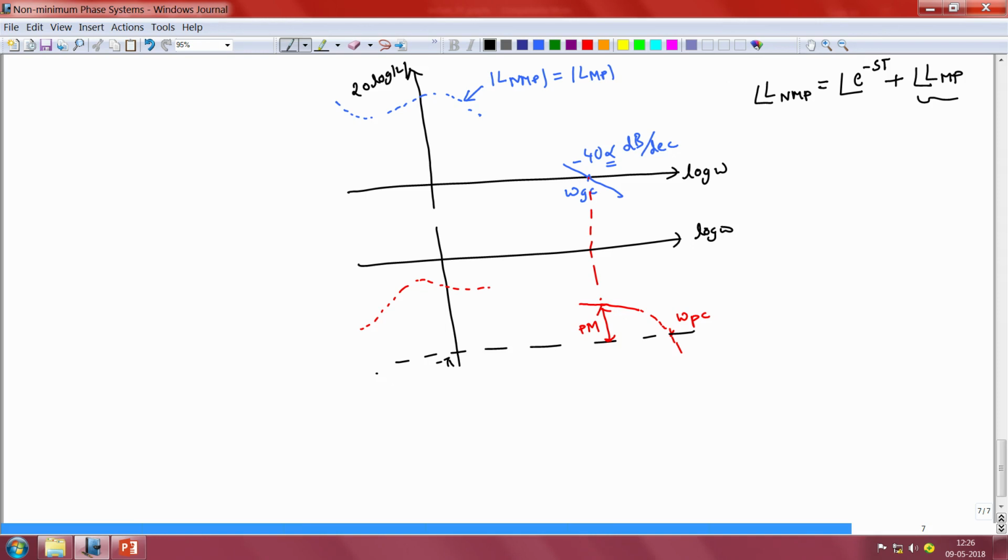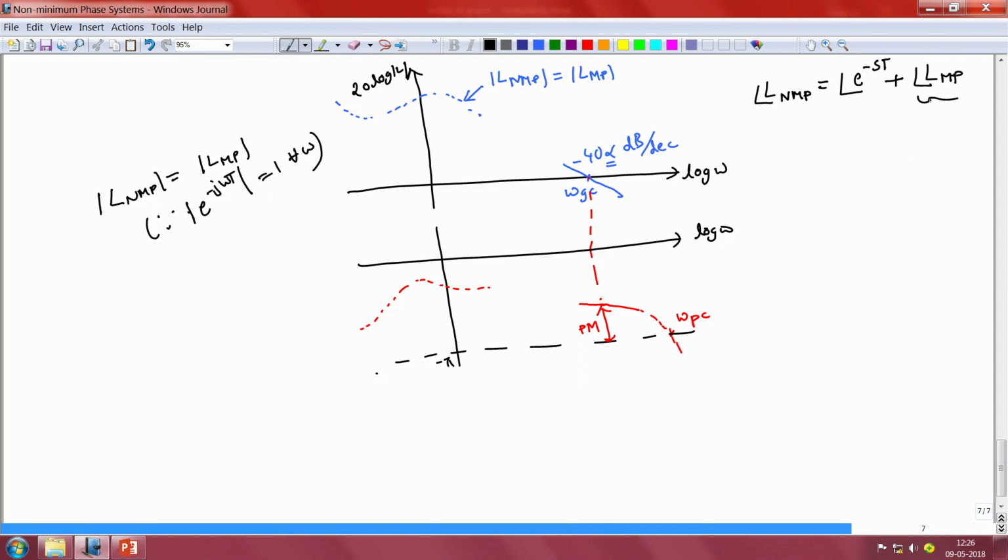This we discussed in our previous clip, because the magnitude of e power minus j omega t is going to be equal to 1 at all frequencies. Hence, we would have that the magnitude of L non-minimum phase is going to be equal to the magnitude of L minimum phase, and that is because the magnitude of e power minus j omega t is going to be equal to 1 for all omega.